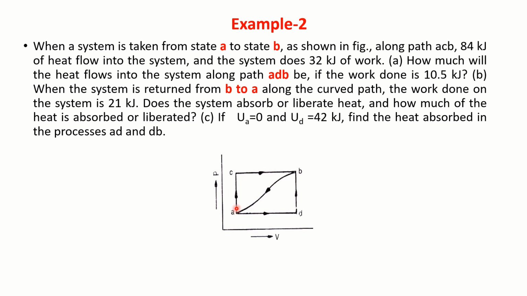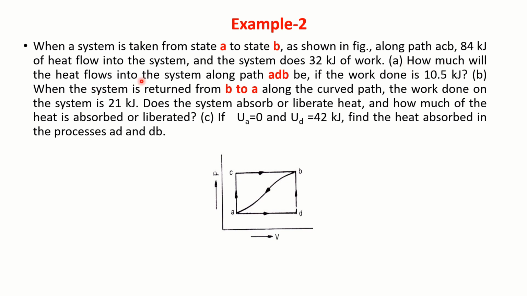This is the path ACB. 84 kilojoule of heat flow into the system during this process, and the system does 32 kilojoule of work. There is positive work and positive heat.